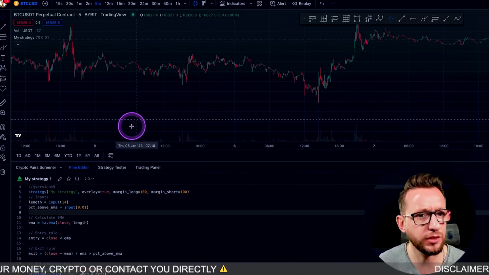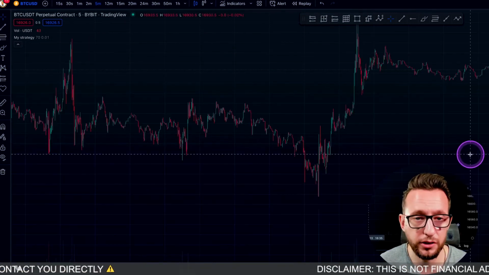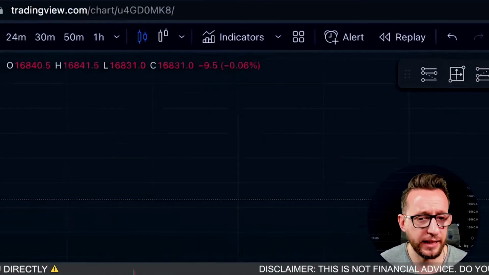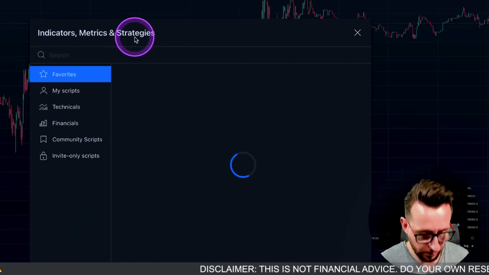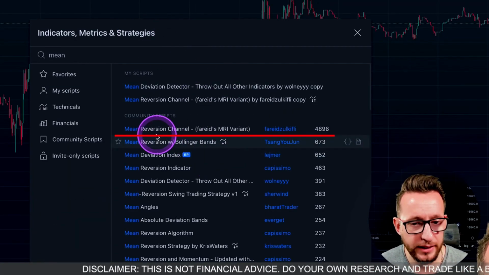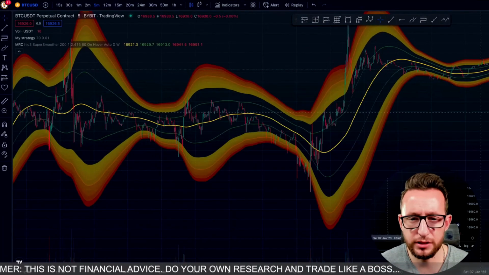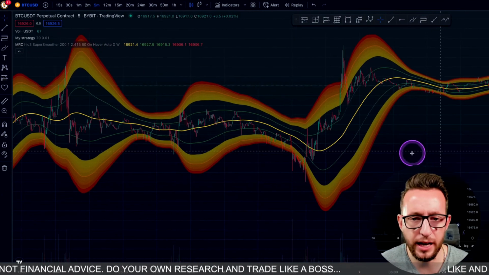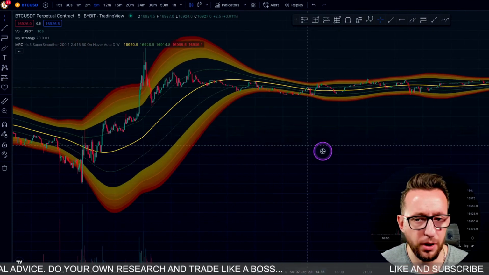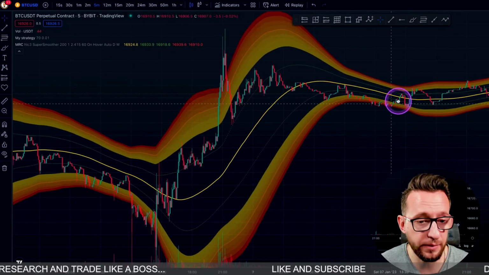I'm going to take a trading strategy that I like, which is a mean reversion strategy. We're going to take this one here. Now, if I go over to TradingView and type mean reversion, you'll find this one here, the mean reversion channel script. If you add this to the chart, this is something that I used in a bot that I built inside of Python, which helps me to find arbitrage in the market.